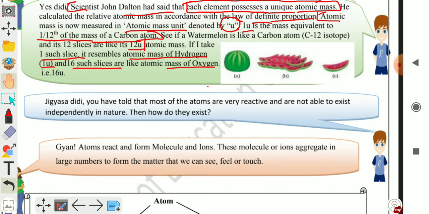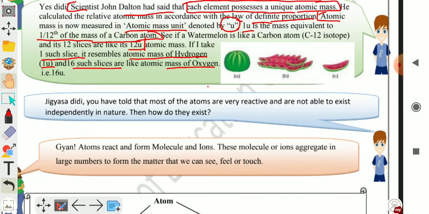So children, atoms are very reactive in nature. They can't exist in free state. Mostly atoms do not exist in free state. Atoms react and form molecules and ions. So how do they exist?